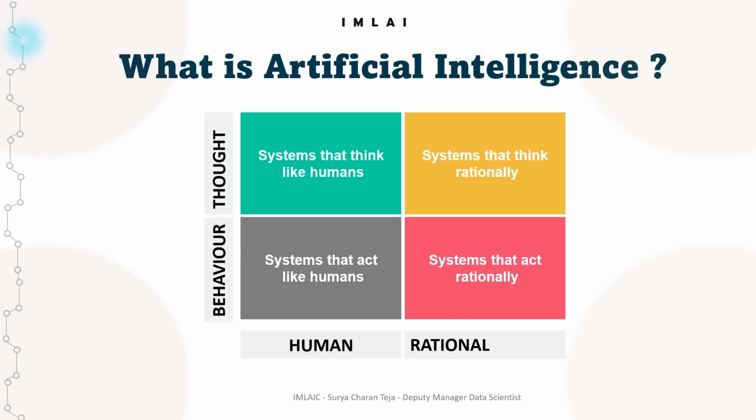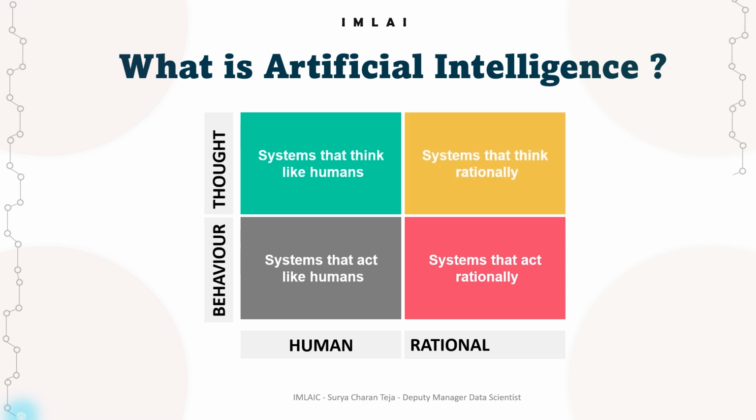So far we have seen systems that act like humans, systems that think like humans. Now let's look into the systems that think rationally. The concept of creating systems that think rationally is an area of research in artificial intelligence called logical AI.